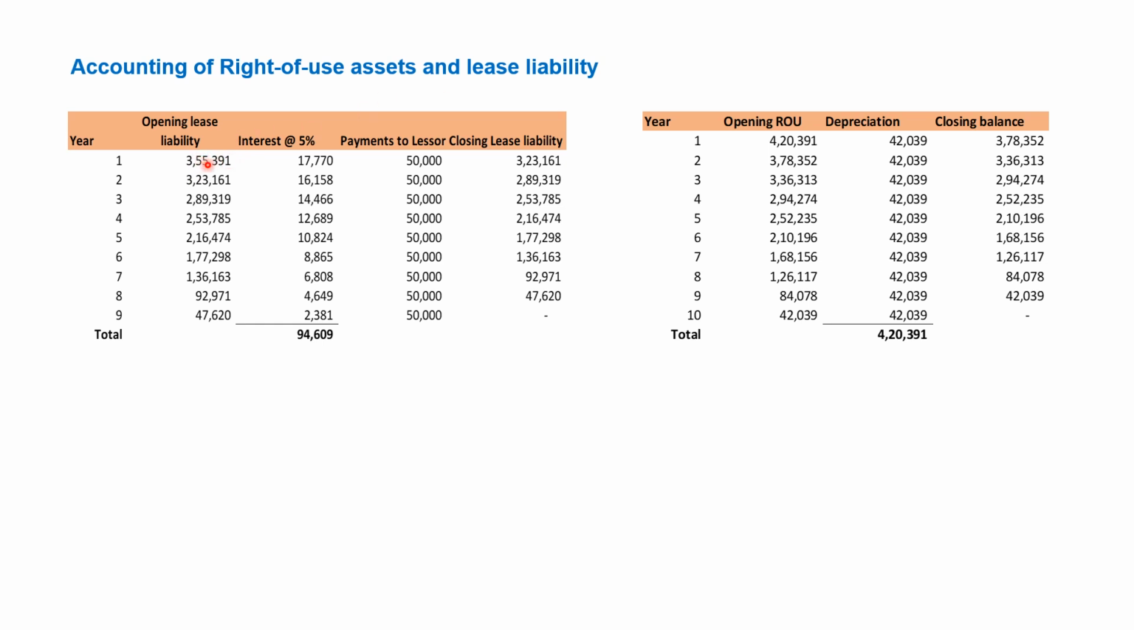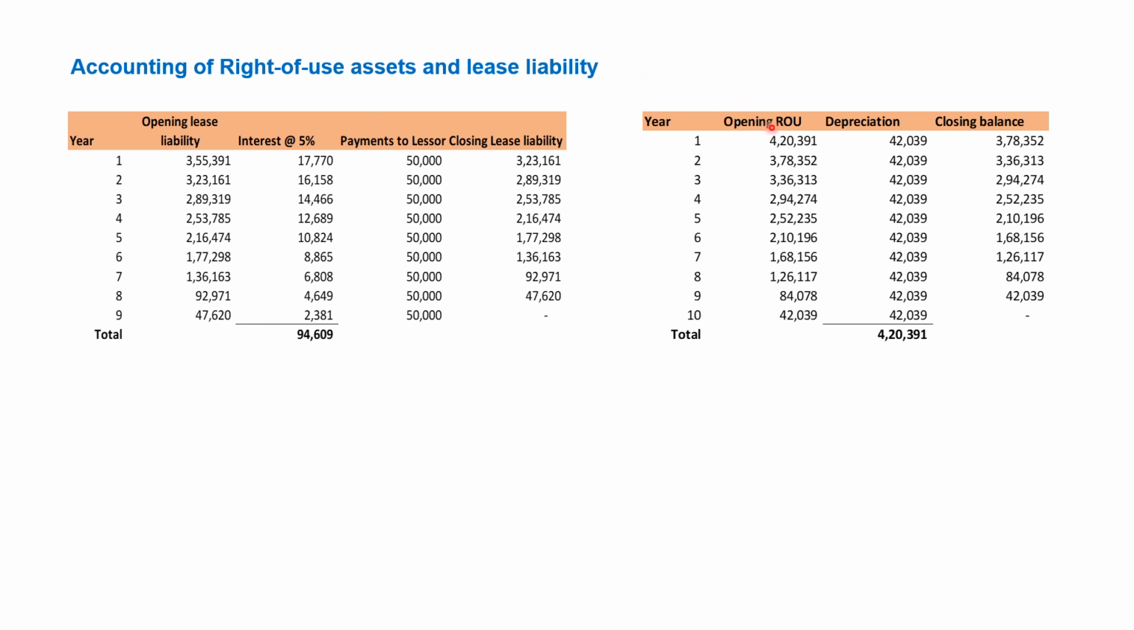On this 3,55,391, every year there will be an interest cost of 5%, and then payment to lessor is 50,000, and then we have a closing balance. From the lease side, every year the cost going to the profit and loss account will be these numbers, the interest cost year by year.